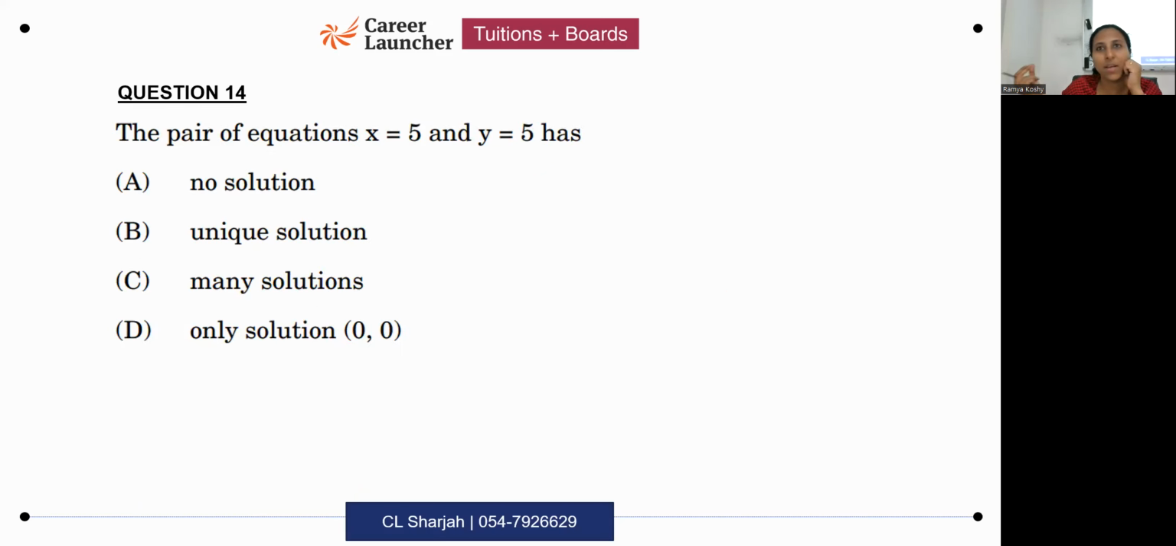Quickly. These are questions which will be answered very quickly. Five seconds. Over. 5 seconds is over. What's the answer? Ma'am, is it many? No. It's a unique solution because the pair of equations x equals 5, y equals 5 has a unique solution. What is the solution? x equals 5, y equals 5. Unique solution. Already the x value is given. Already the y value is given.